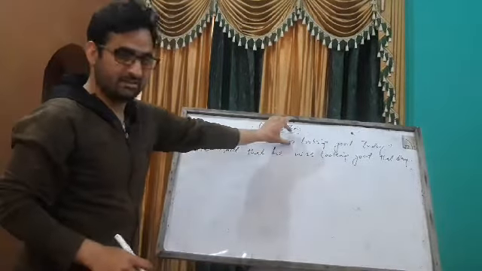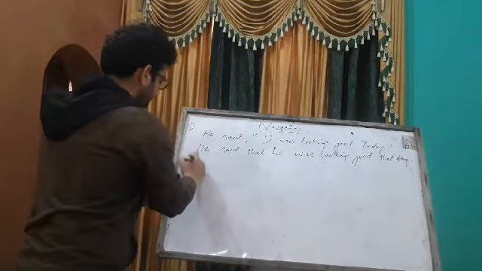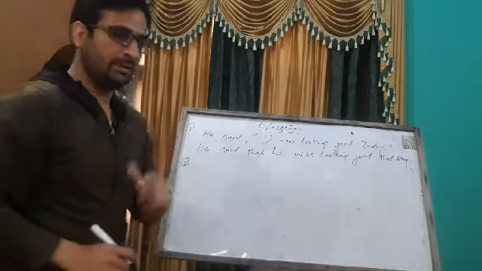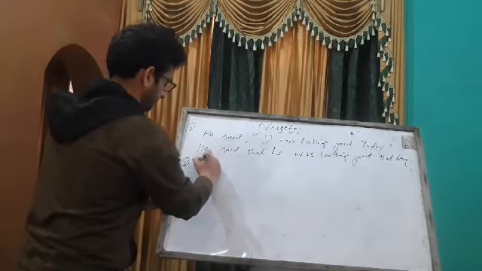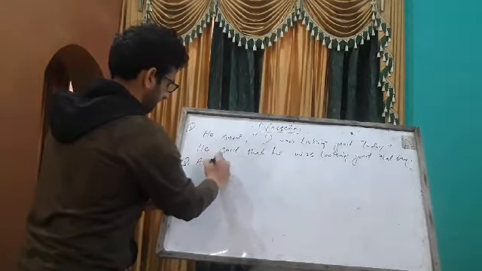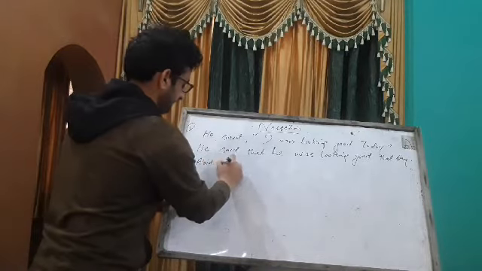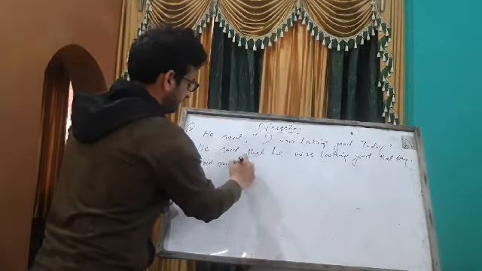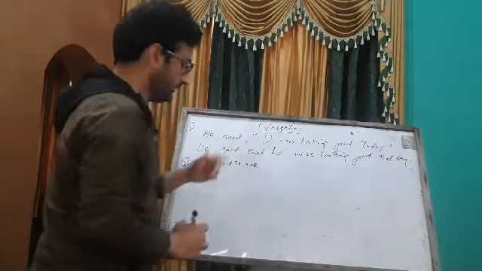Now this was assertive sentence. Now number 2, we will do with interrogative sentence.